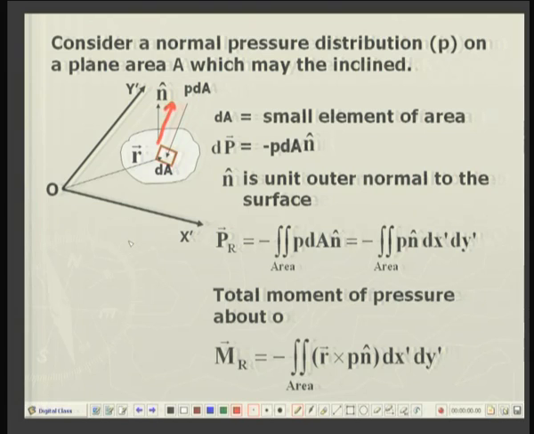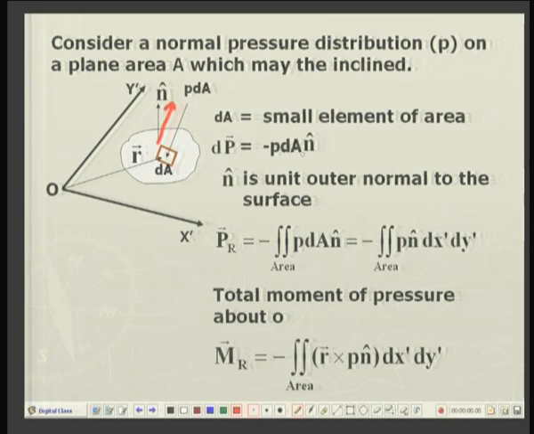The pressure is compressive, so it is acting in the opposite sense to the outer normal. So, dP is equal to P times dA, that is the magnitude, times the unit vector opposite to the outer normal, that is minus n unit vector.